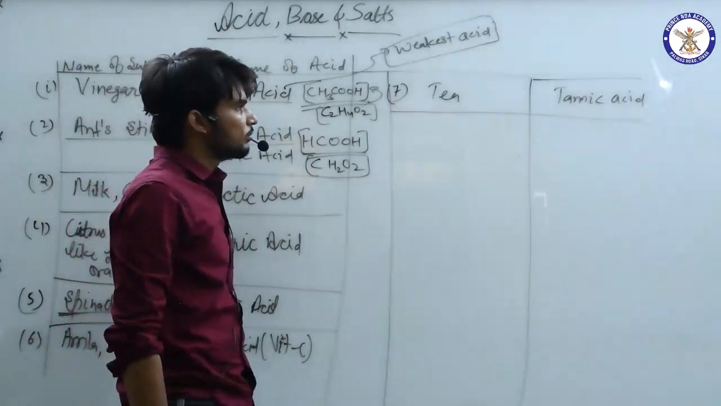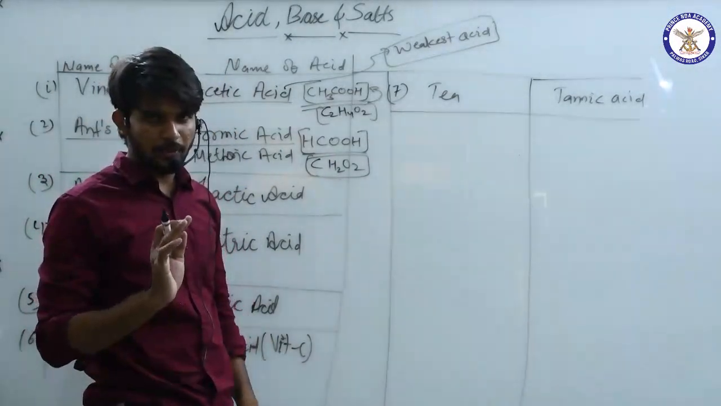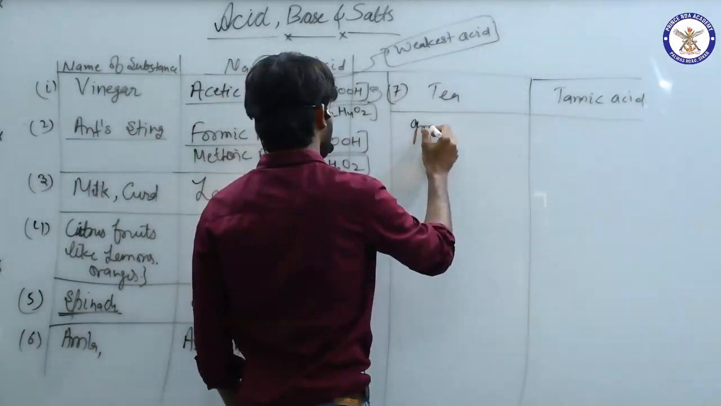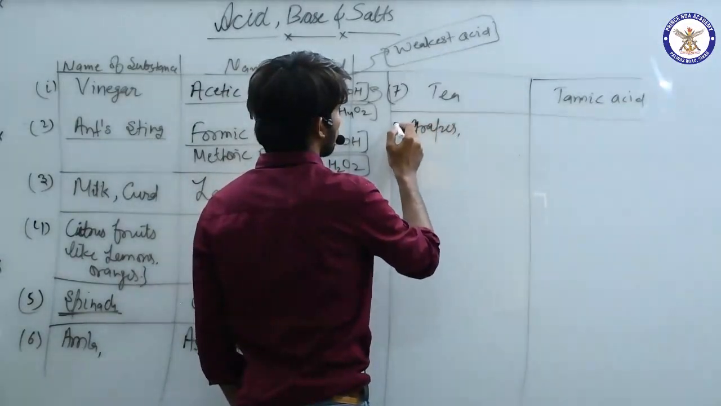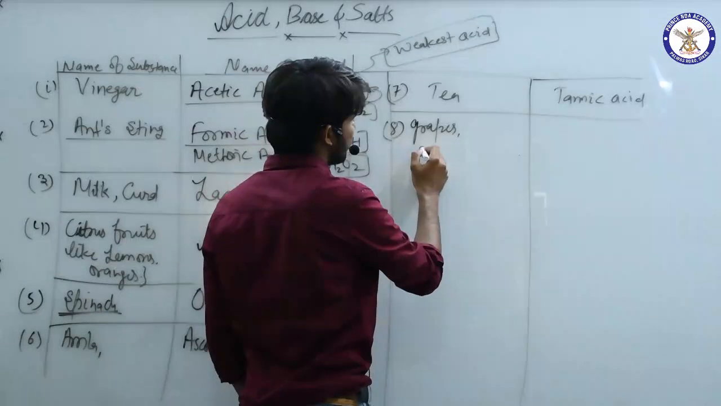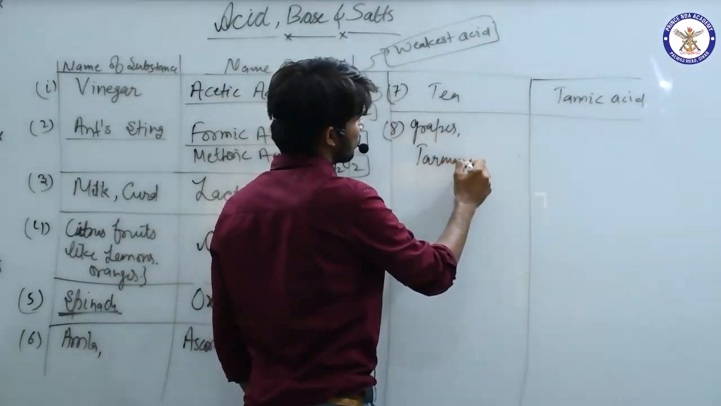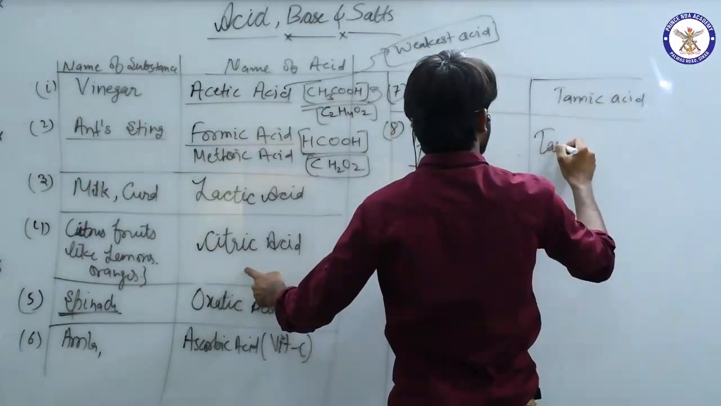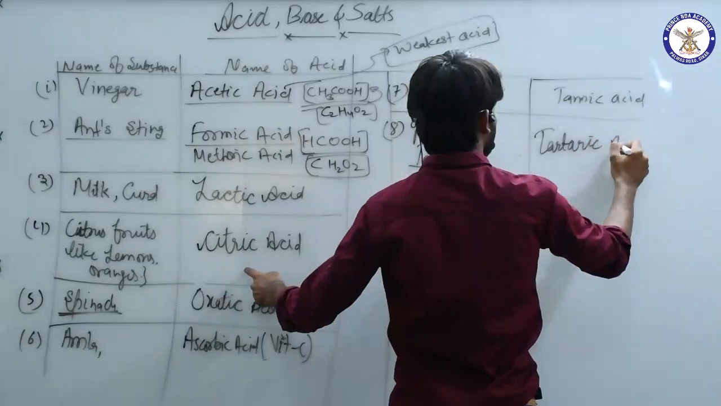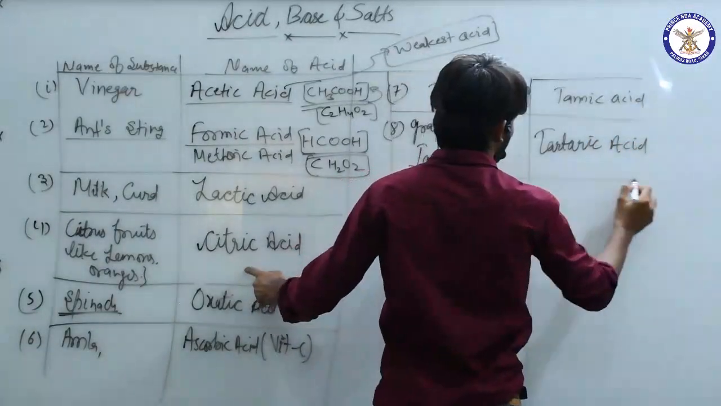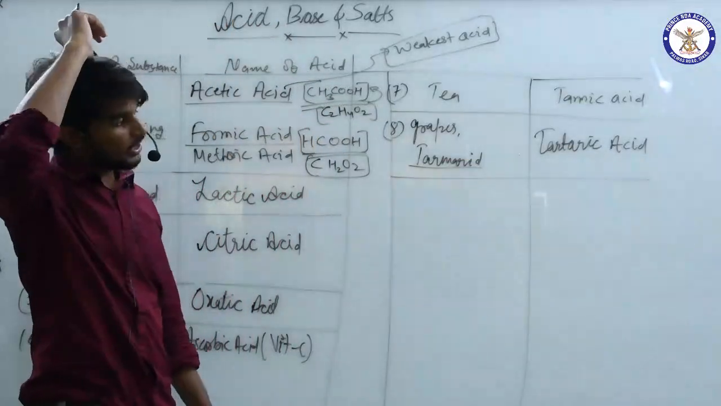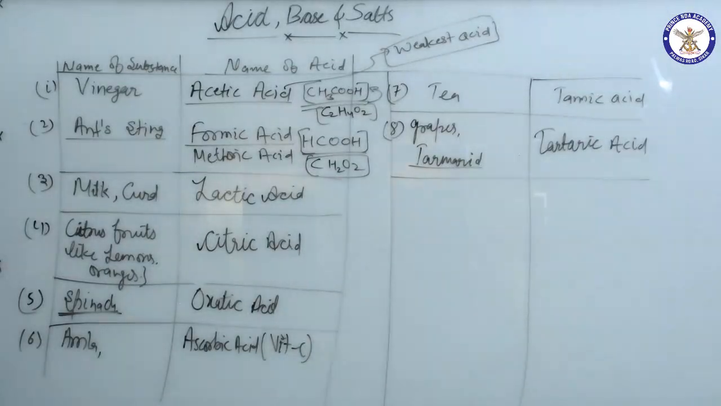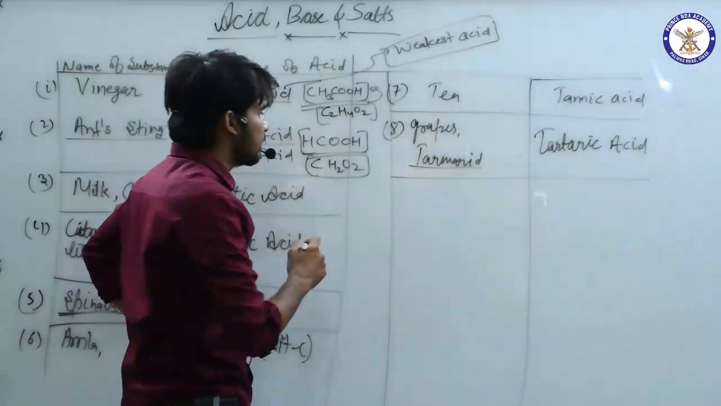Now, about unripe mango, grapes, or turmeric, that is imli. It contains tartaric acid. This is very important again. Imli, or grapes, angur, contains tartaric acid.